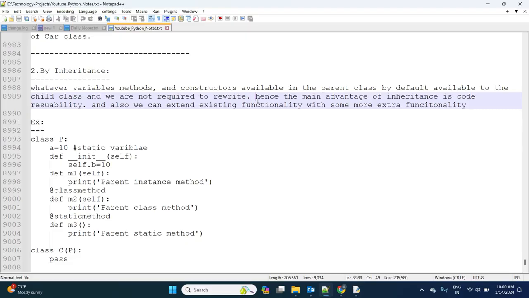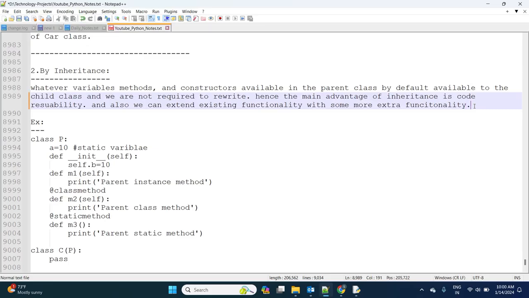Hence, the main advantage of inheritance is code reusability, and also we can extend the existing functionality with some more extra functionality.